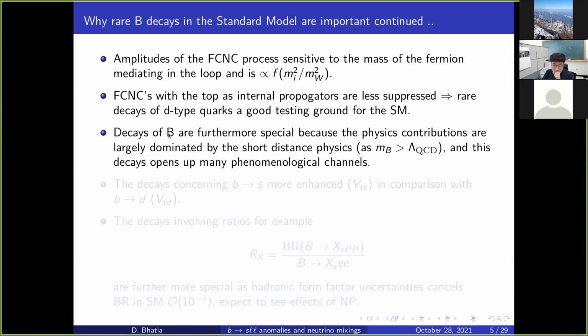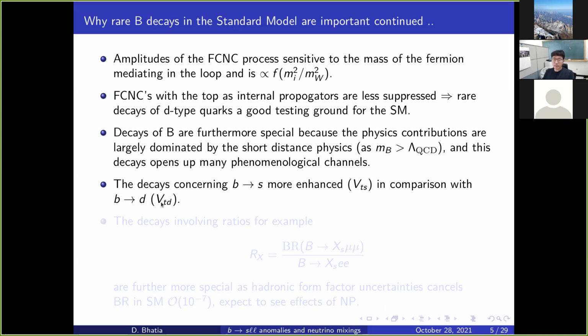Furthermore, we have two options, right? We can look at decays like B to S, or we can look at decays like B to D. These are the only two options available with us. Now it turns out that B to S is more enhanced because it is proportional to the CKM matrix component V_ts, whereas B to D is proportional to V_td. So V_ts is larger than V_td because V_ts is theta 2,3 and V_td is 1,3.